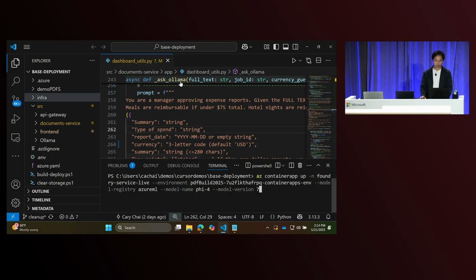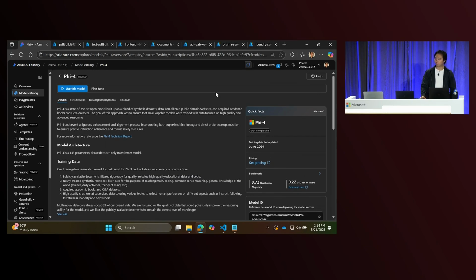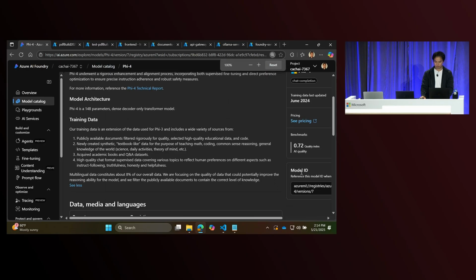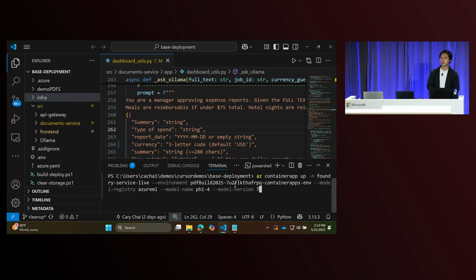And just to give you an example of this, let's say we wanted to deploy a Phi-4 model for this application, right? All we need to do is go to Model Catalog, and we can go see our model ID here. There's the registry, azureml, model Phi-4, version 7. And we can go back and just run a basic az containerapp up command with the model registry set, the model name, and the model version.